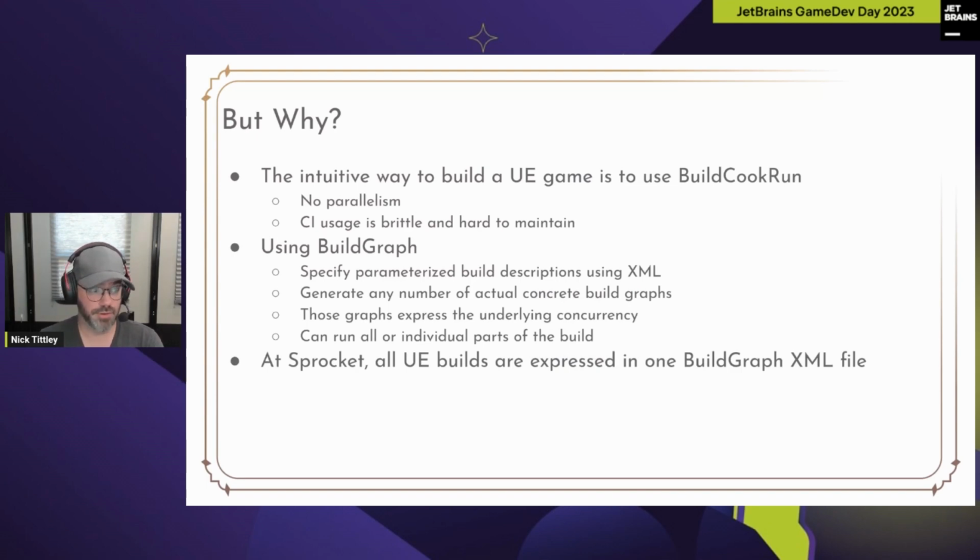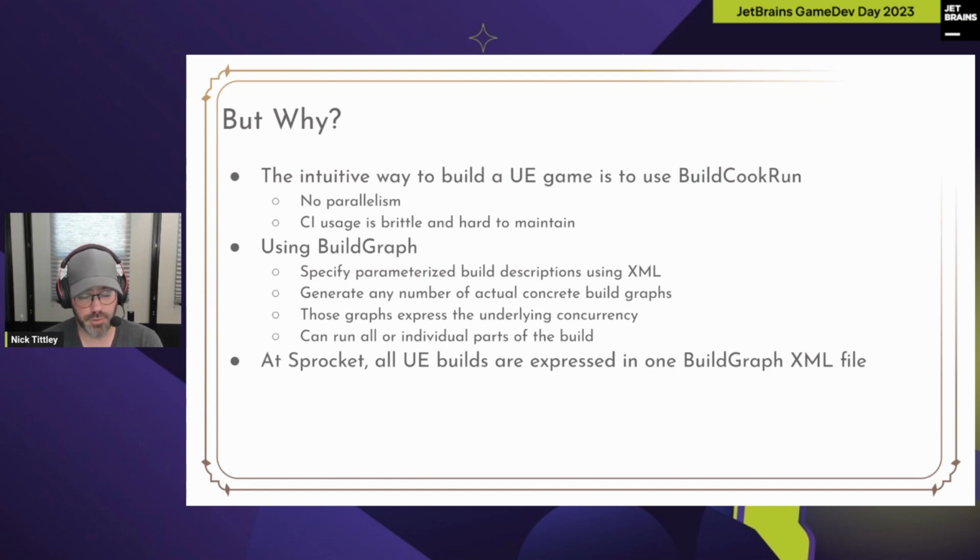BuildCon works, right? It works on your machine. Time-honored tradition of building it on your machine. It works. Why change anything? Well, BuildCon doesn't have any parallelism. It just runs the whole build in one go, start to finish. Okay, that works, but it takes a long time. And if you want to make a CI that reacts and is able to give valuable information back to your developers, it's just too long. There's no way to cut it. It doesn't scale to that.